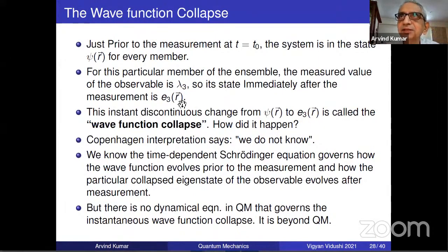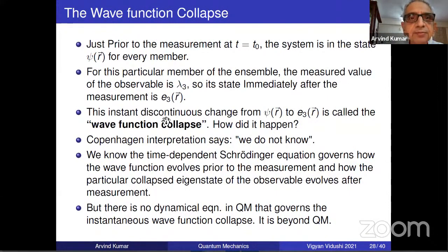His state must be E3. Everybody's state is psi, but for the one who got lambda 3, the state will be E3; for the one who got lambda 5, that state will be E5. The one who got something else, that state will be something else. And we know with what probability it will happen. That we know very surely, according to postulate 3. We don't know which member will give what, but we know the probability distribution. So that is the thing.